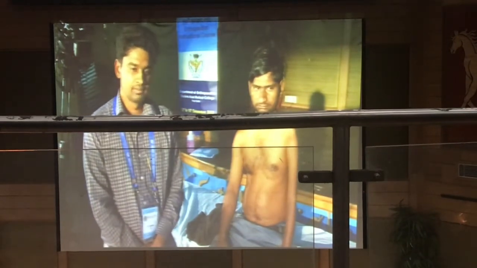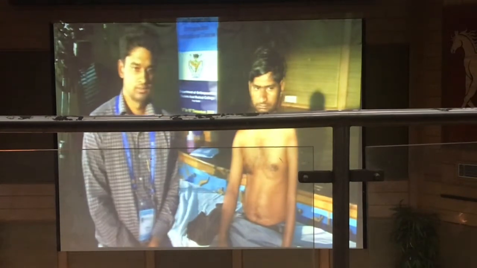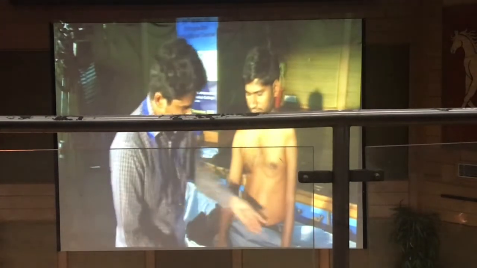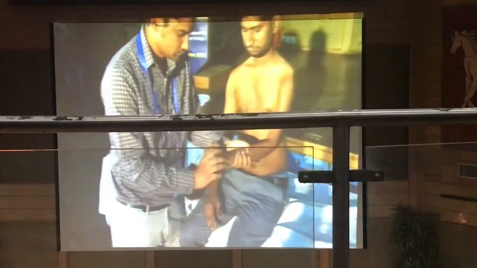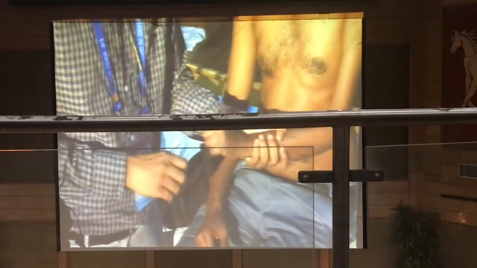Good power. Good means grade 4, grade 5, what? Grade 4. Okay. And wrist flexion, palmar flexion.